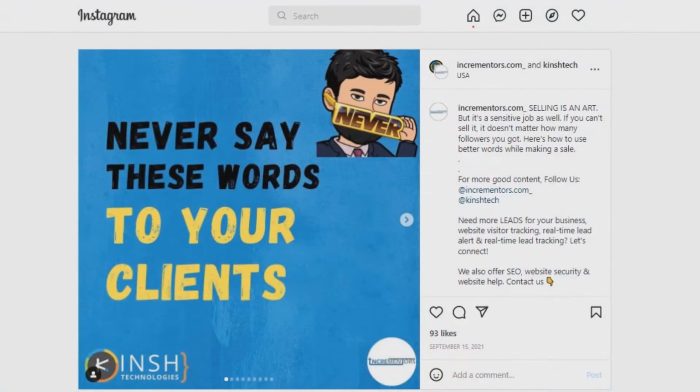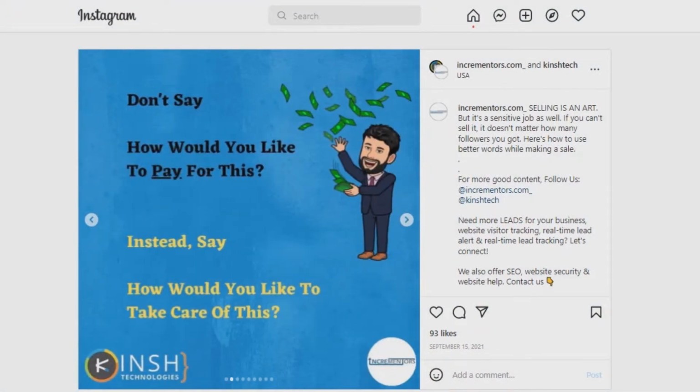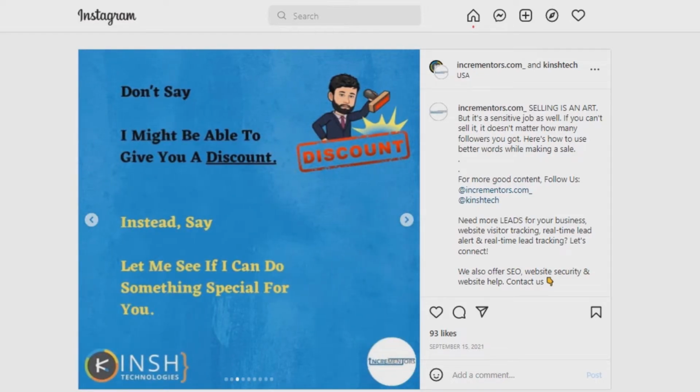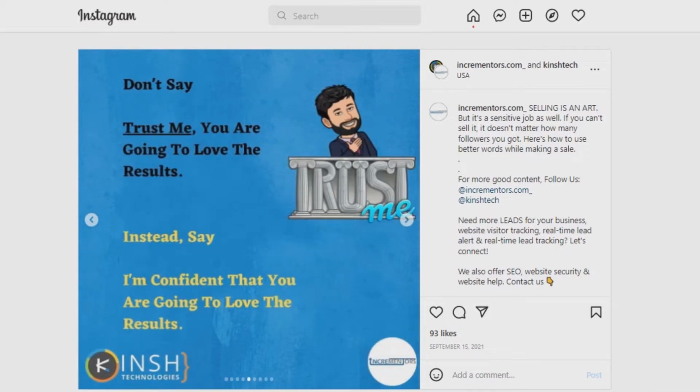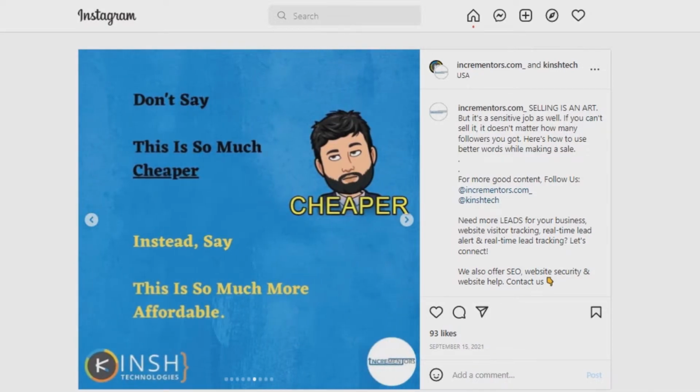The most obvious and important point of creating engaging content is to add value to the lives of your users. Whenever you create content for social media, keep your audience in mind and create content which easily explains to them what you are trying to say. For example, look at this post. Here, in this post, we are telling our audience the do's and don'ts they should consider while communicating with the clients. Here, the content is simple, attractive, and easy to understand.